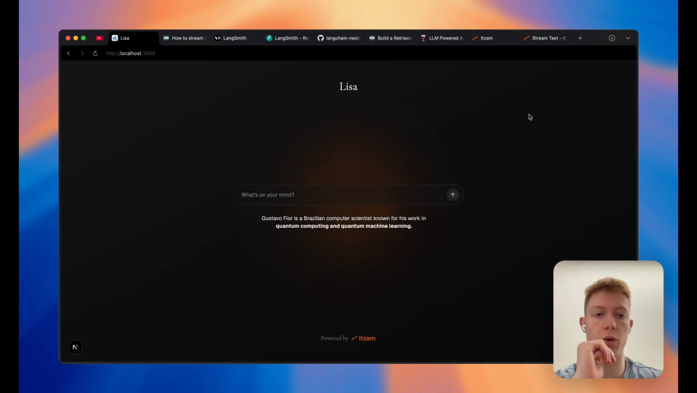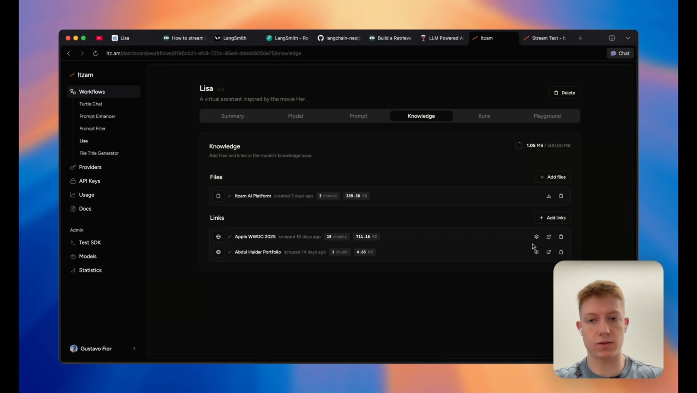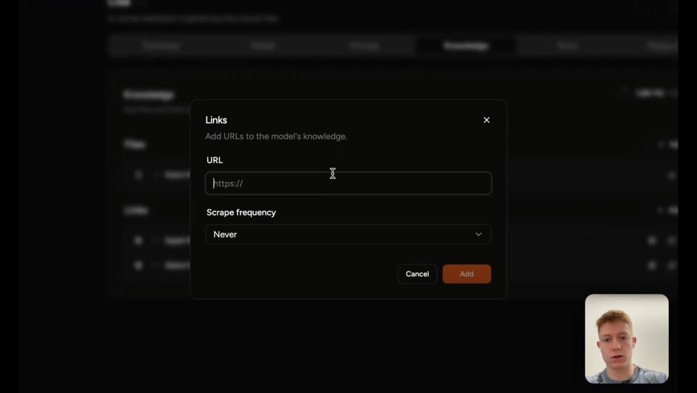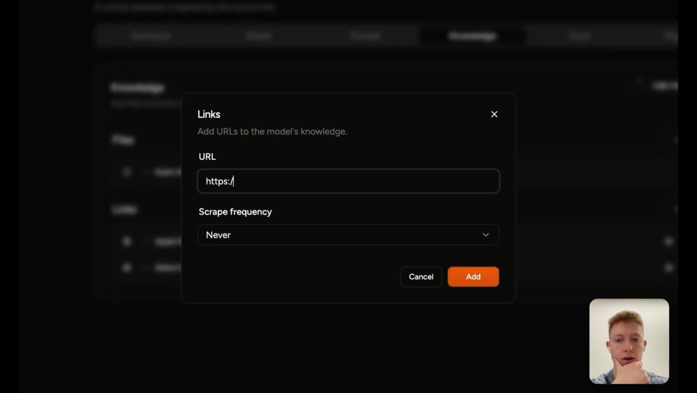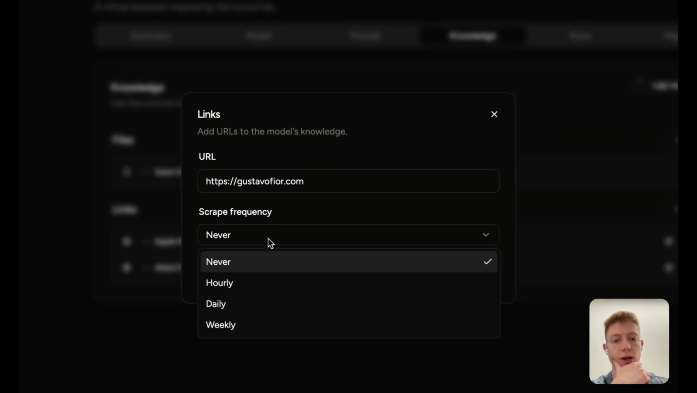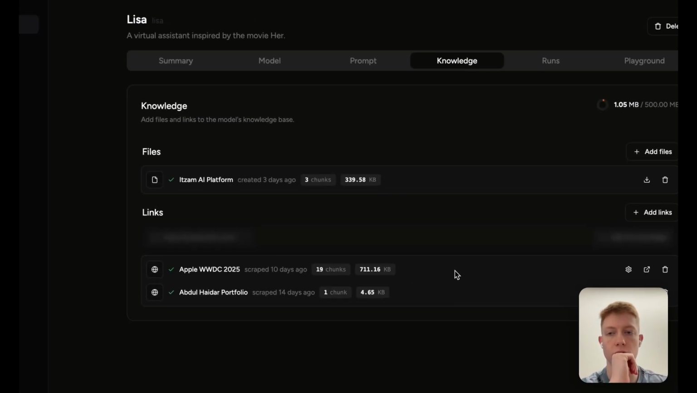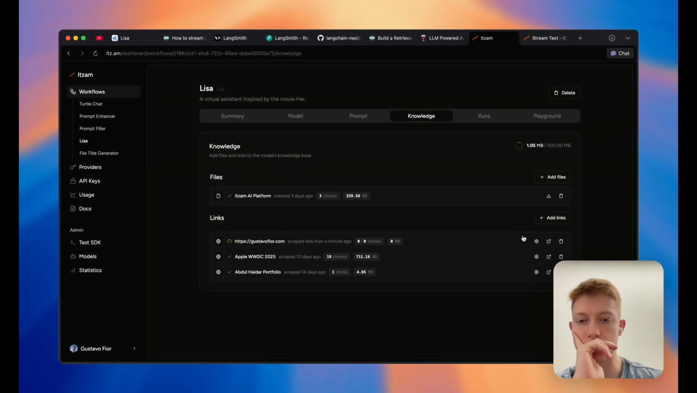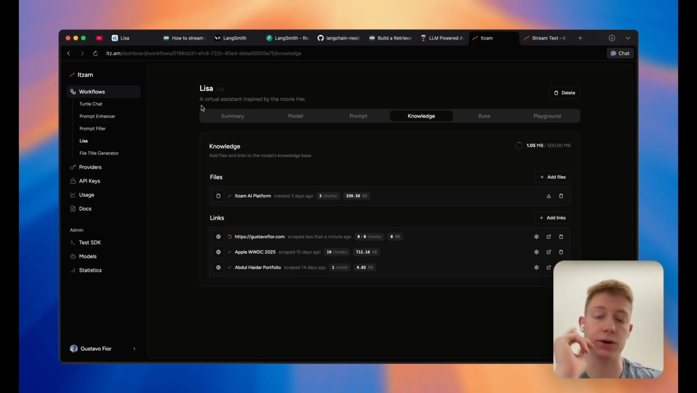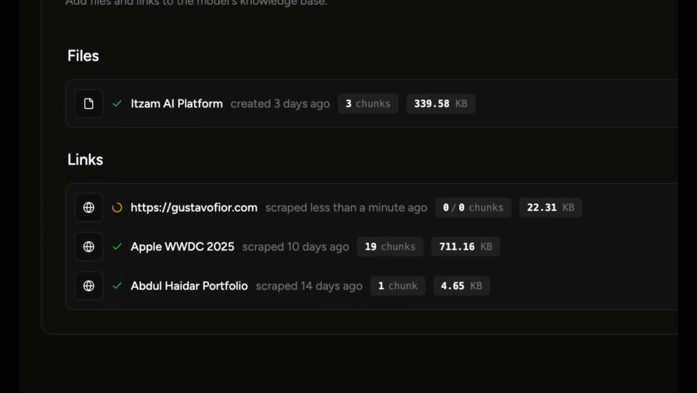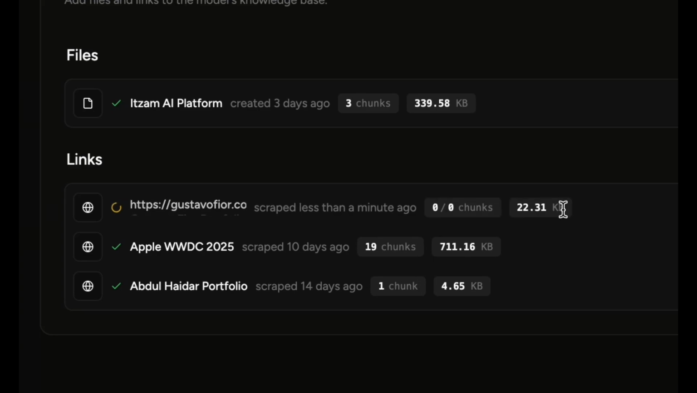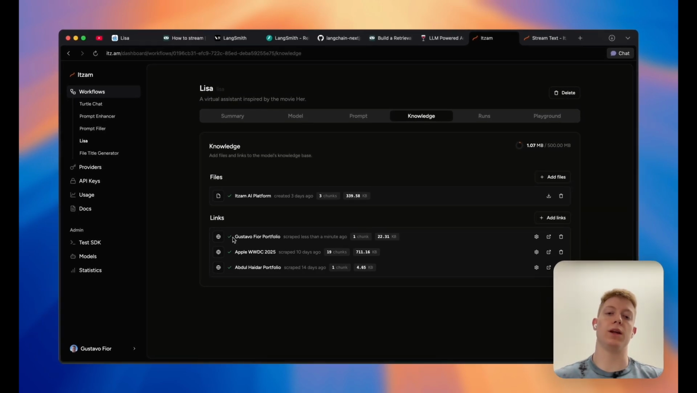So I'll hop over here and just paste my link, gustavofiore.com. I can even choose a scrape frequency. I would like it to scrape my website daily to get the newest info. Here, I will just add to Lisa's knowledge. And now we are scraping your file, and then we are assigning a name to it. We will break it into chunks. Here it's just a small text, so we broke it into one chunk.